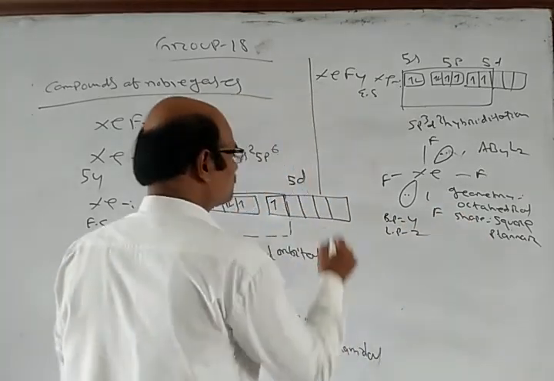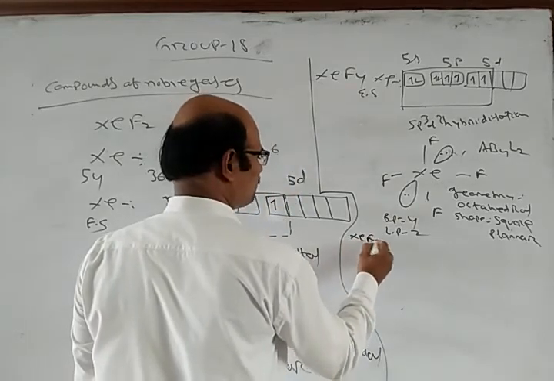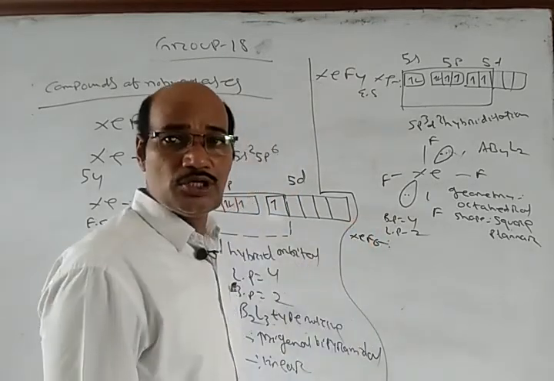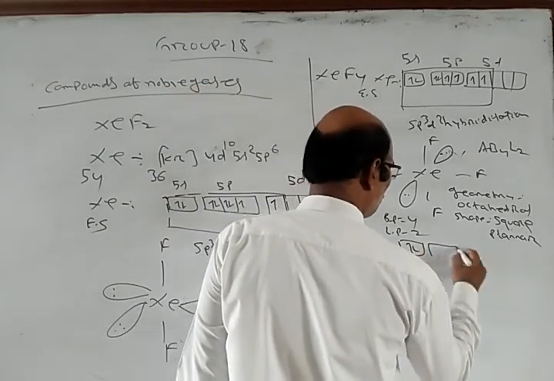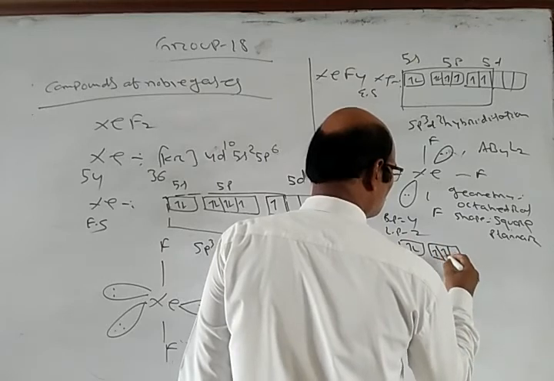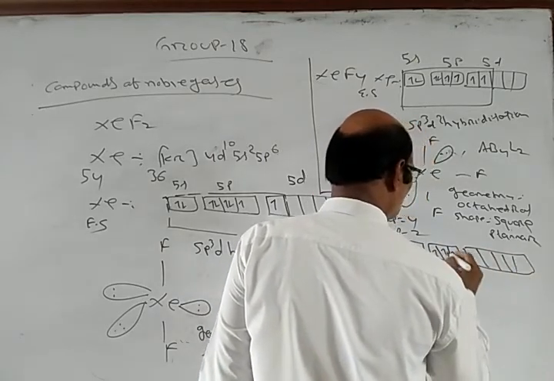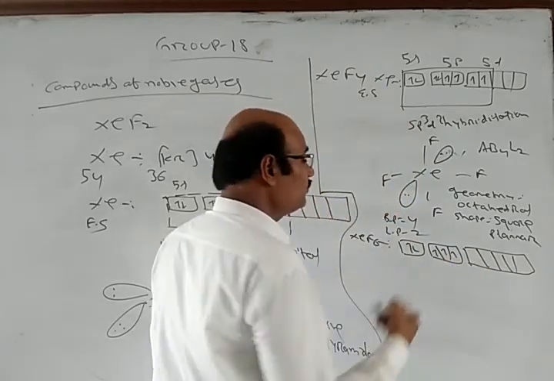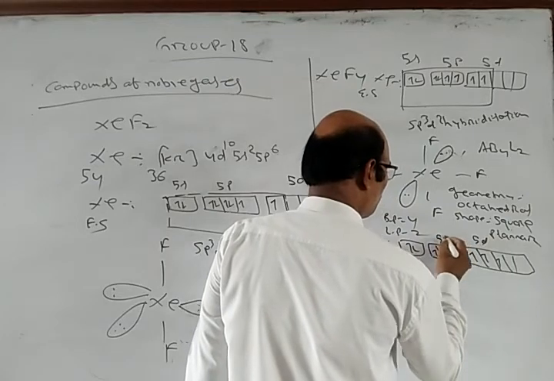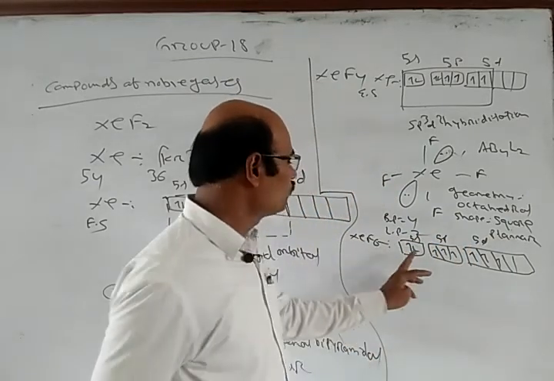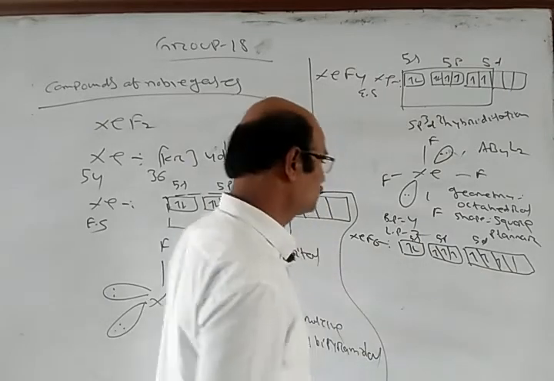Similarly, you can go for XeF6. So here what will happen? We have 5s2, 5p will have 3 there, and then 5d 1 2 3 4 5. So 3 electrons also are jumping to the 5d. So we have 5d, 5p, 5s. Now we have 1 s, 3 p, and 3 d also will hybridize.